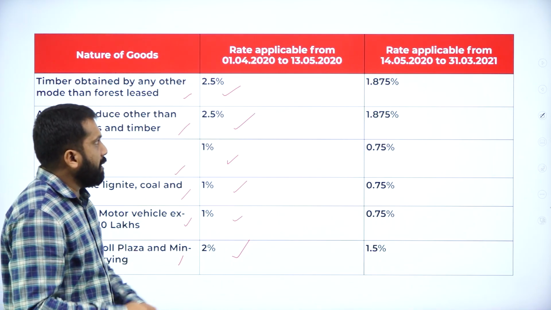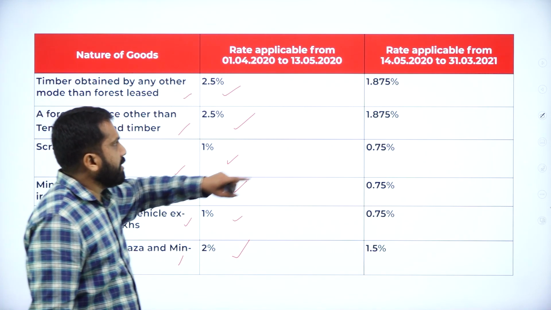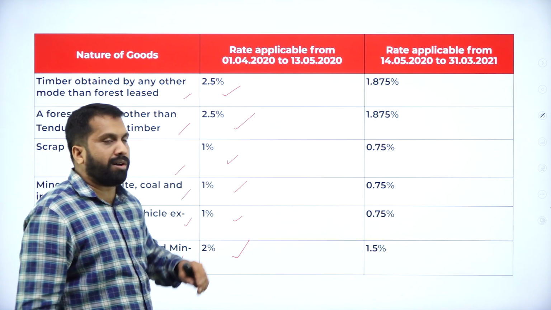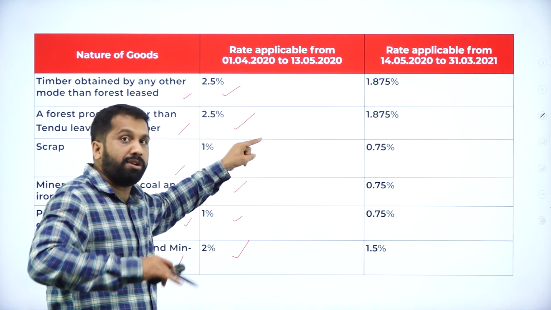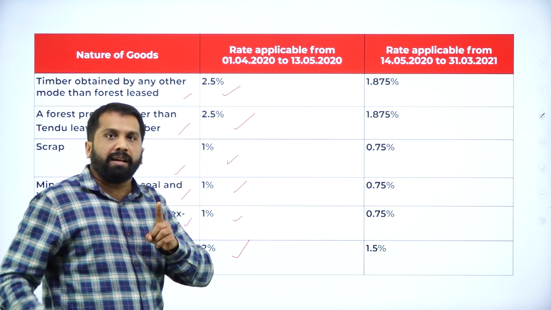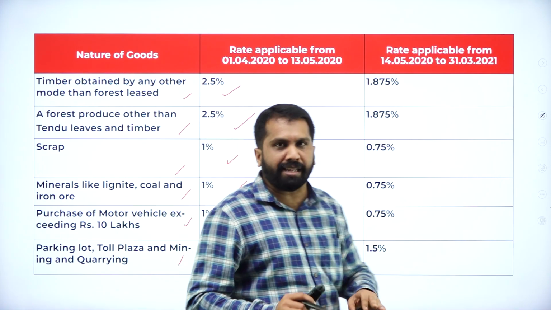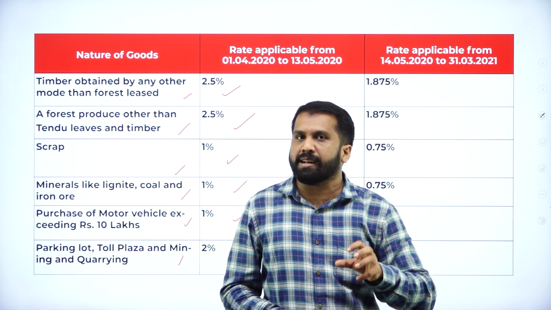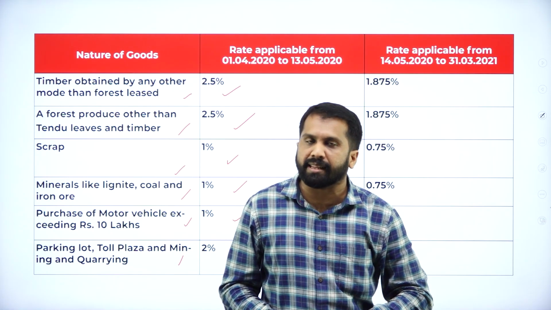But from May 2021, what is the rate? These are the rates. Hope you are clear. Because of the COVID pandemic, the rates are reduced only for 1 year. Later, again, the same old rate will come. In the exam, they will not ask you any rates. Only you are supposed to remember what is TCS and how buyers and sellers are classified.